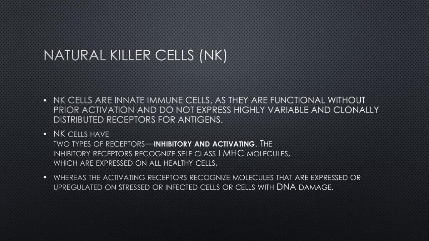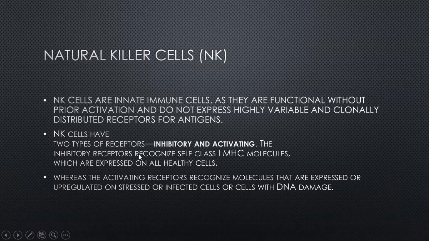So two types of receptors are there, inhibitory and activating. The inhibitory receptor recognizes self class 1 MHC molecules. Class 1 MHC molecules are expressed in all nucleated cells, as we have discussed. So inhibitory receptors recognize class 1 molecules and differentiate self from non-self antigens, which are exposed in all healthy cells.